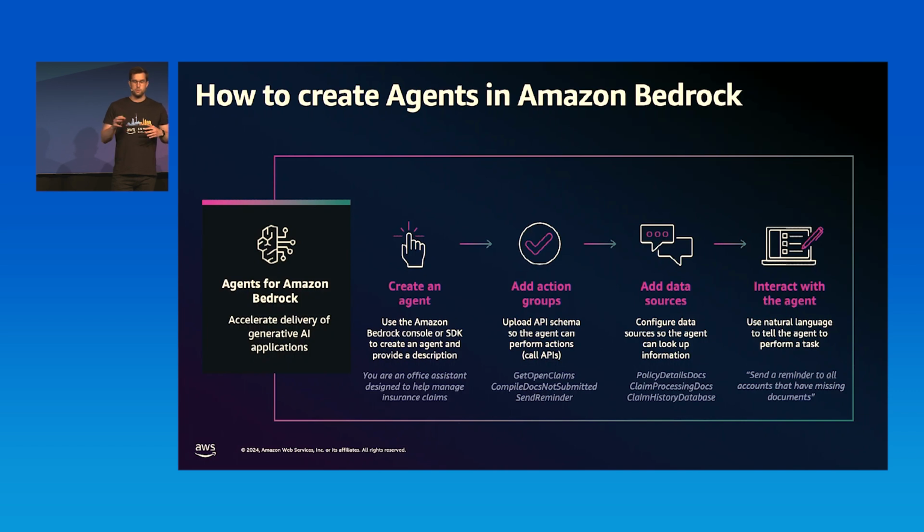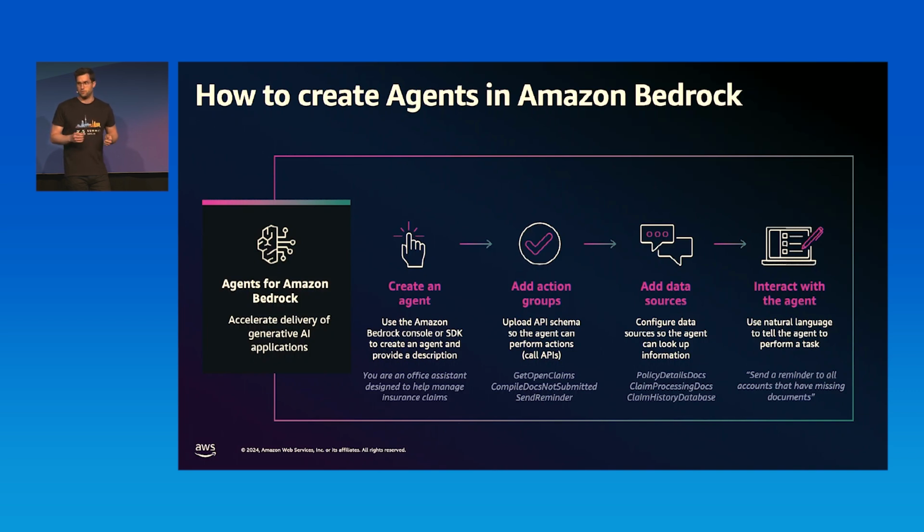The way you do it is you create an agent and then you add action groups, and those action groups contain APIs that you can invoke. Then you can add data sources, which you also interact with in a secure way, so you can retrieve that data, and finally you can interact with that agent.